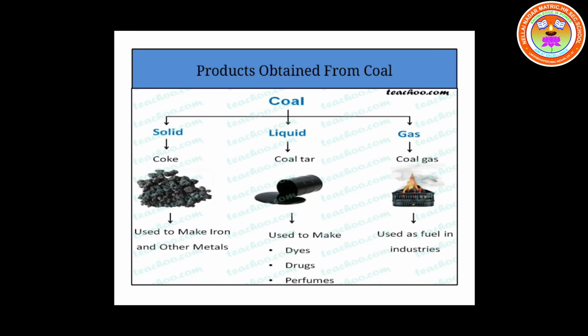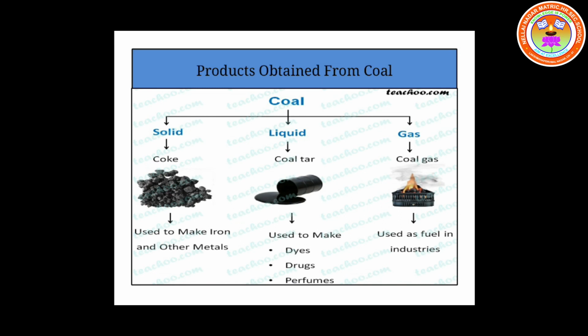Another product we get from coal burning is ammonia. Ammonia is used in the making of fertilizers like superphosphate, ammonium superphosphate and ammonium sulfate. So these are the products which we mainly get when coal is burnt.